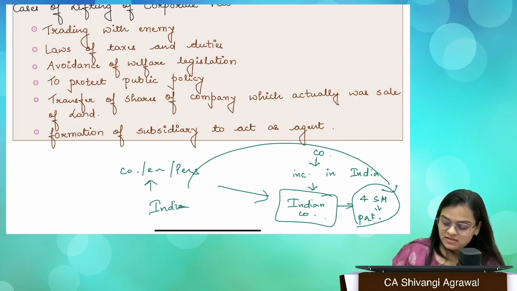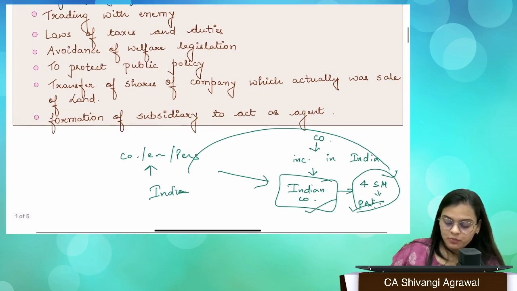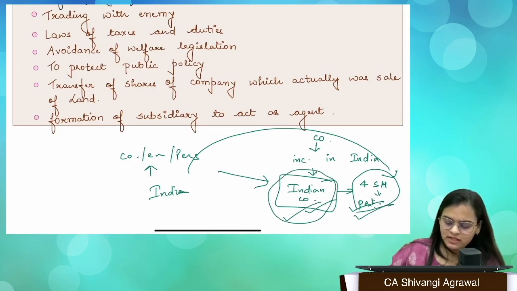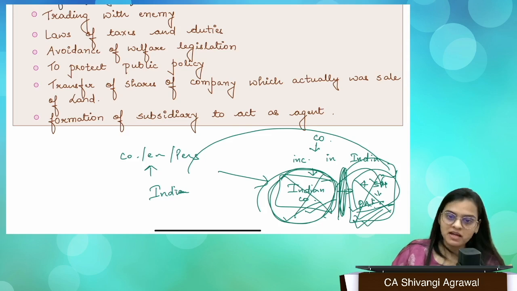So this Indian company was protected by the concept of the corporate veil, that you are different and we are different. We deal only with the company, we don't concern ourselves with who you are. But in certain situations we need to remove this curtain and look behind, and we will treat you not as an Indian company but as a Pakistani entity.